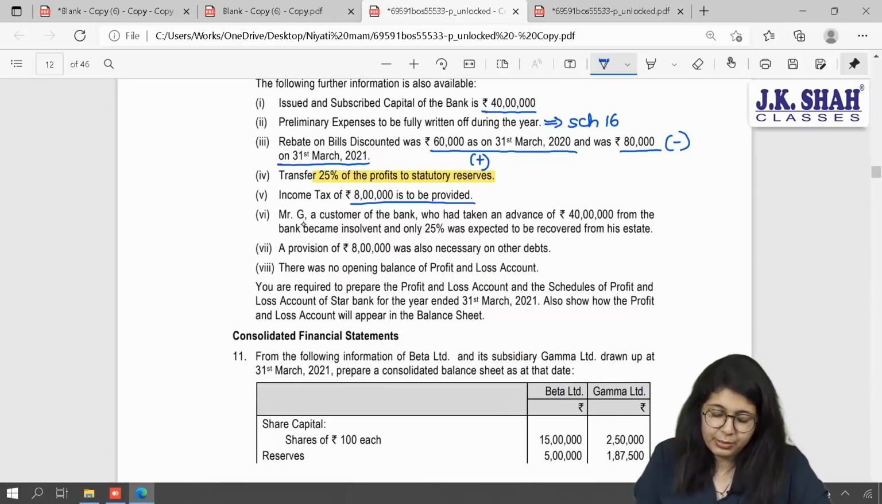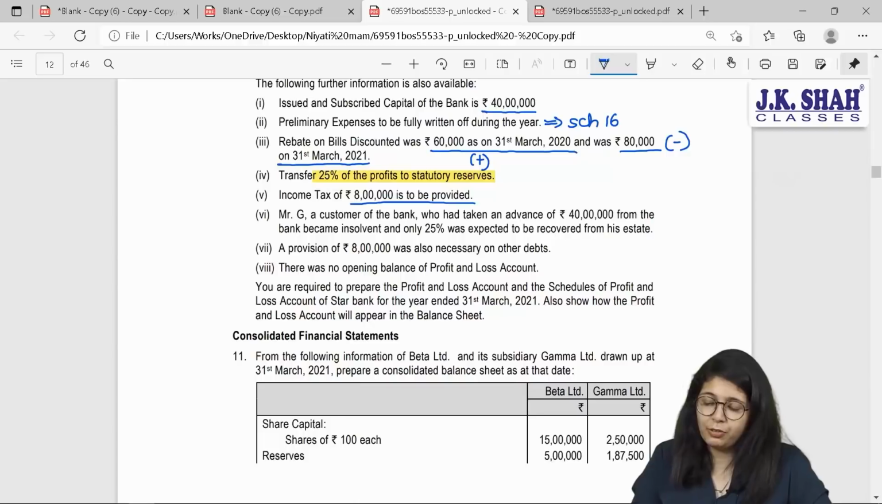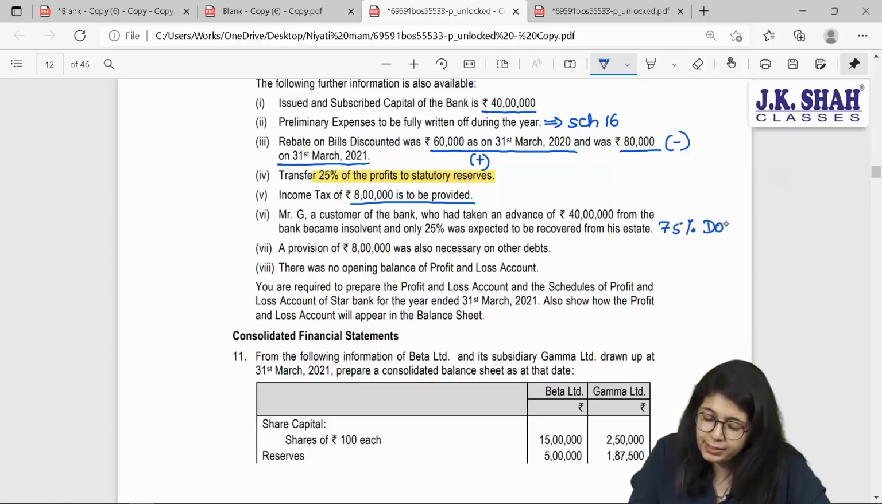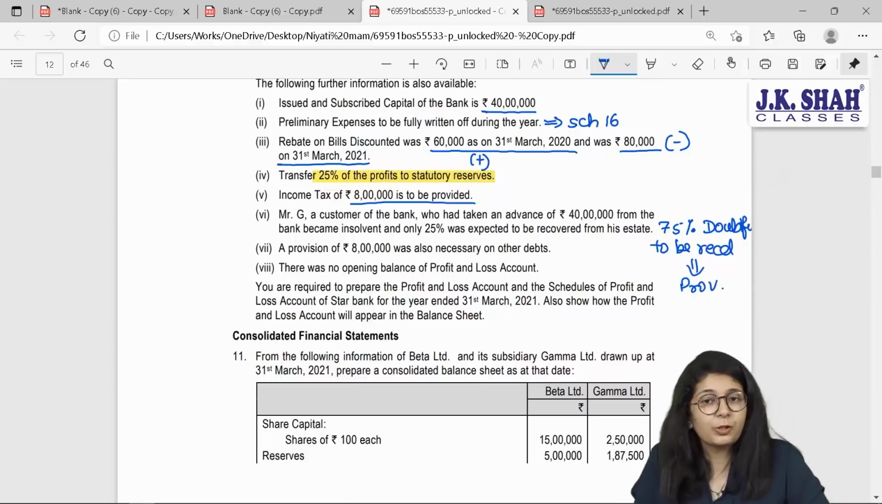Next, Mr. G, a customer of bank who had taken an advance of 40 lakh rupees from the bank became insolvent and only 25% was expected to be recovered from his estate. So basically, can I say 75% is doubtful to be received? Doubtful to be received. Which means I need to create a provision for the same. What is such provision called as?